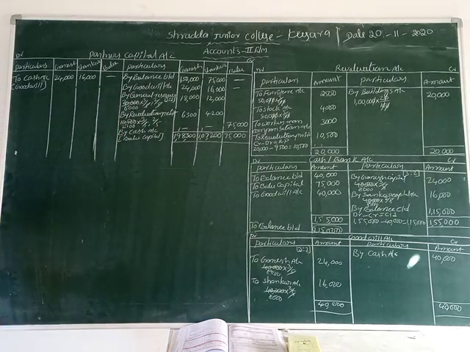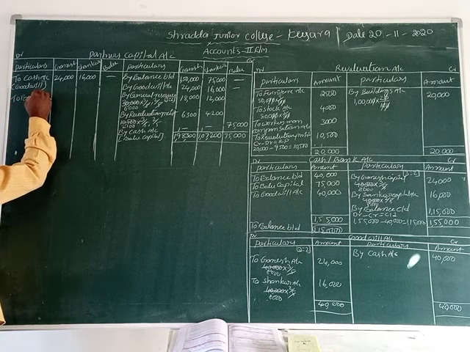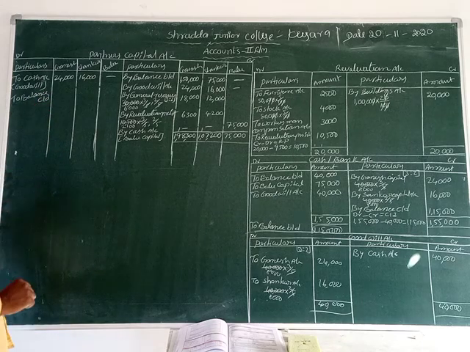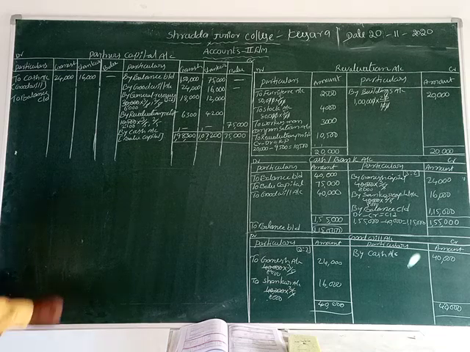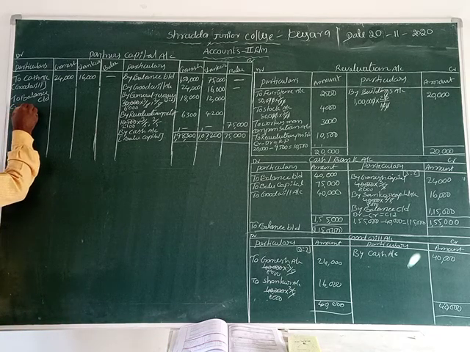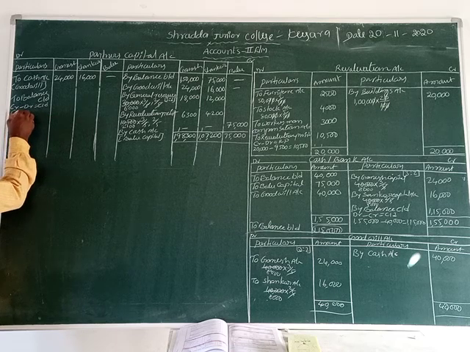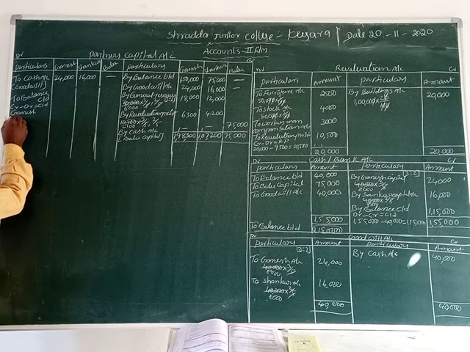Okay. Now we are doing the total. So now what can we make in the partners capital account? The balance carried on, because the credit balance is heavy and the debit balance is below. What is the formula? Credit minus debit equals carried on. First we take Ganesh. What is the value of Ganesh's credit total?